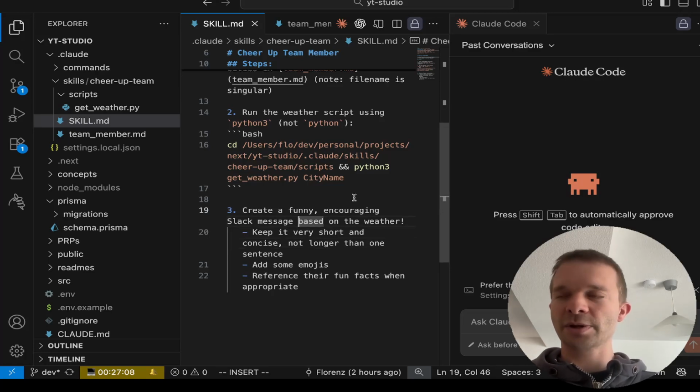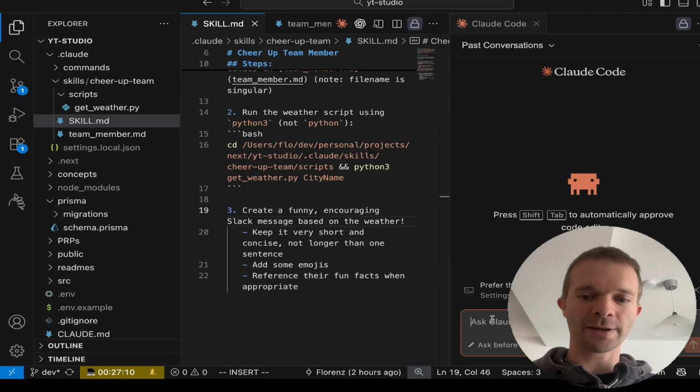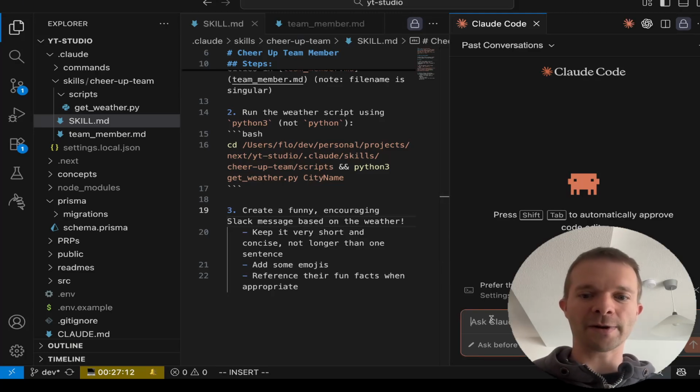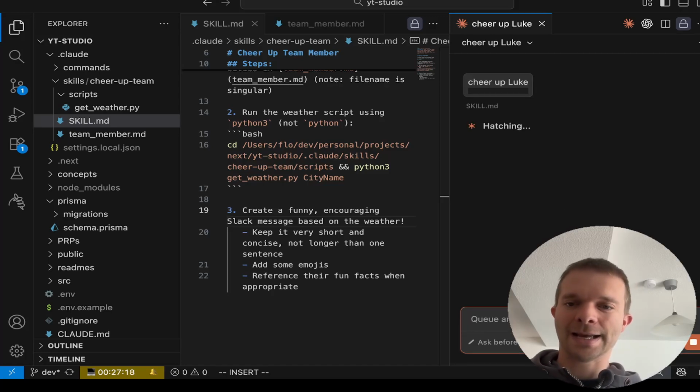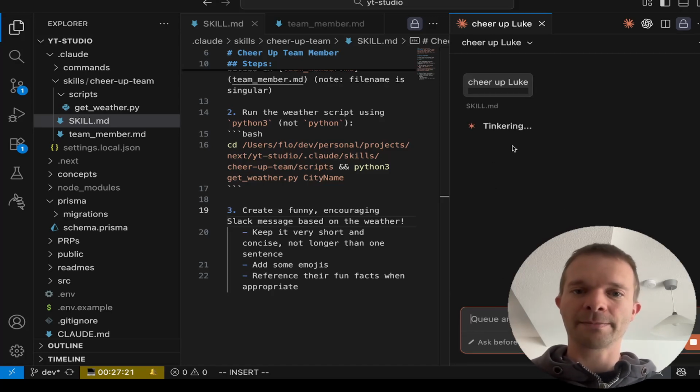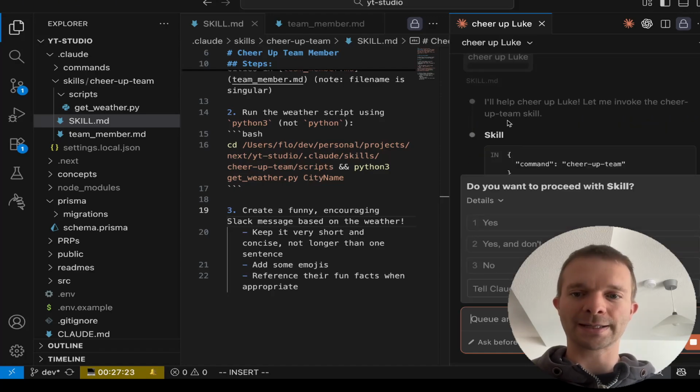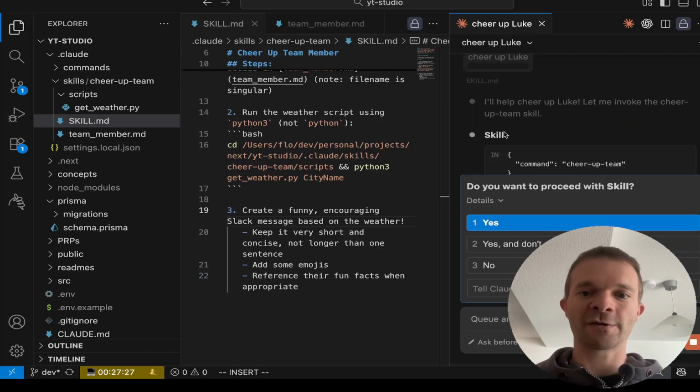So how do we trigger this now? The only thing we have to do is write cheer up Luke, and then Claude Code will trigger the skill. See, this is how it looks when a skill is invoked. If you invoke it the first time, it asks you